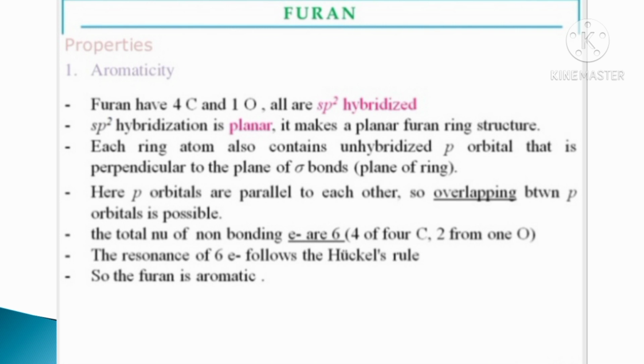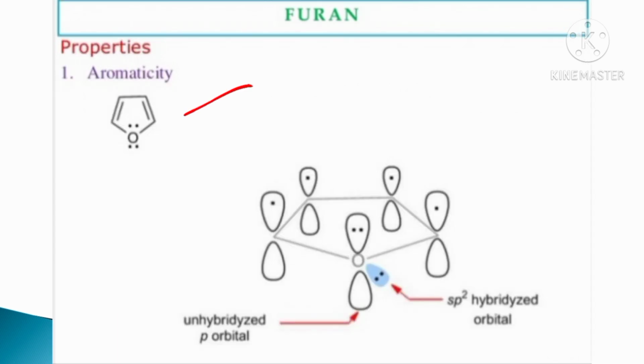And the total number of non-bonding electrons is 6, 4 from carbon atoms and 2 from the oxygen atom.